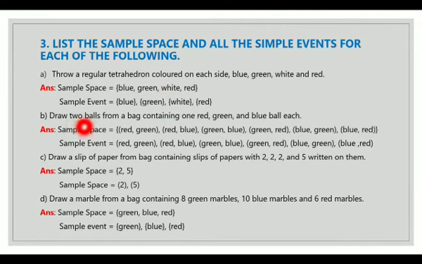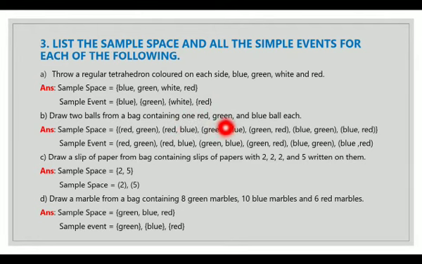Draw two balls from a bag containing one red, one green and one blue ball. So I have to draw two balls from a bag which contains one red, green and blue. My sample space is red, green for the first outcome. Then red, blue, so my second outcome is red, blue.